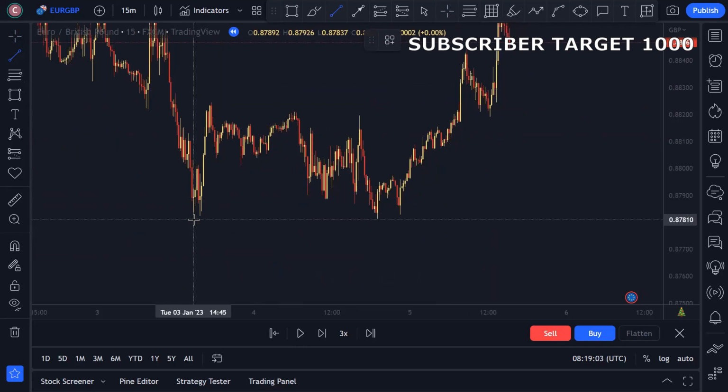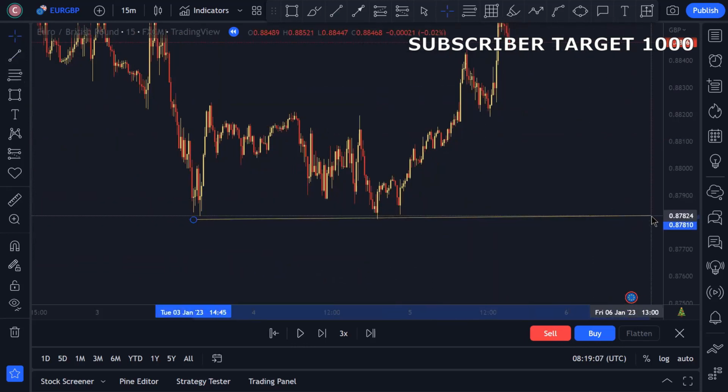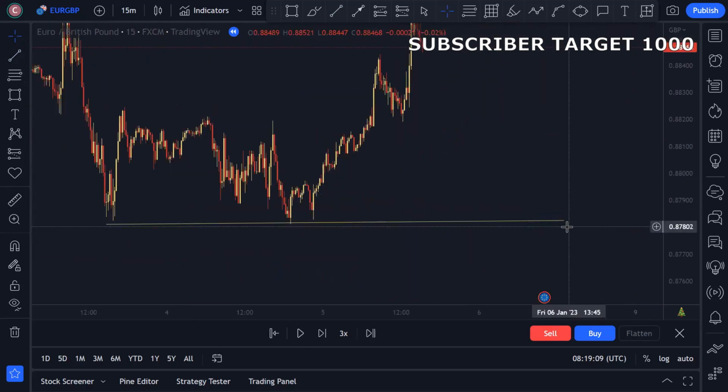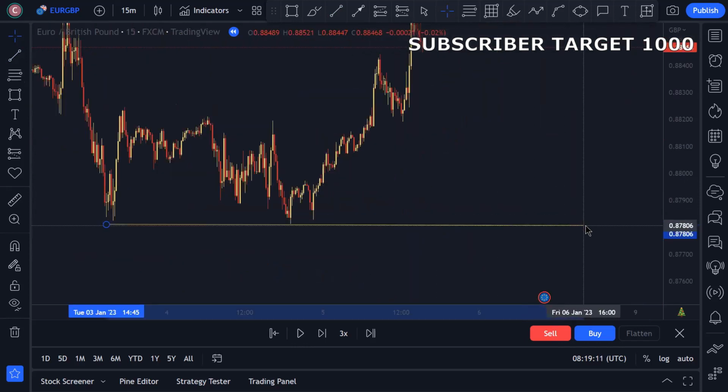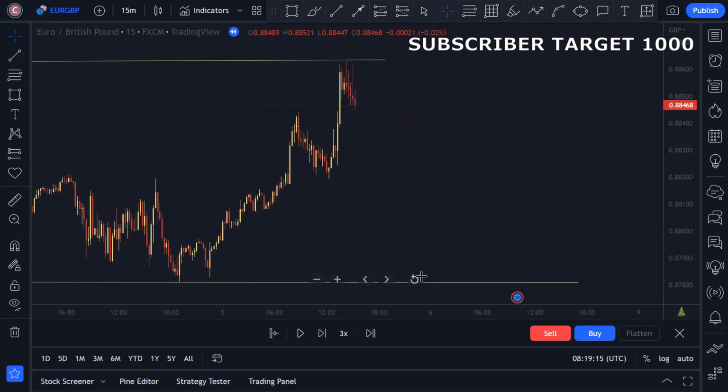Okay, and you can see the market also created an equal low over here. This is another liquidity over here, double bottom or equal low. Okay, so we can target this area after taking out the inducement.